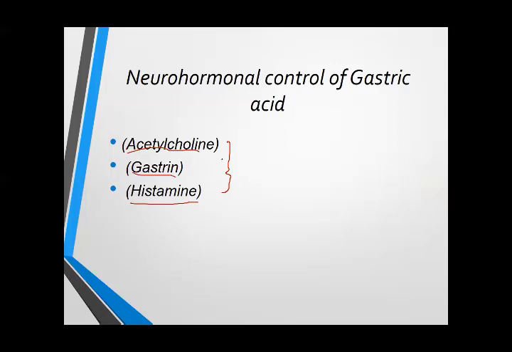Gastrin is released from the G cell. Acetylcholine is released from the vagus nerve. And histamine is released from the enterochromaffin cells. And hydrogen ion is released from the parietal cells, while the chloride is present in the stomach lumen. So hydrogen combines with chloride and forms hydrochloric acid.